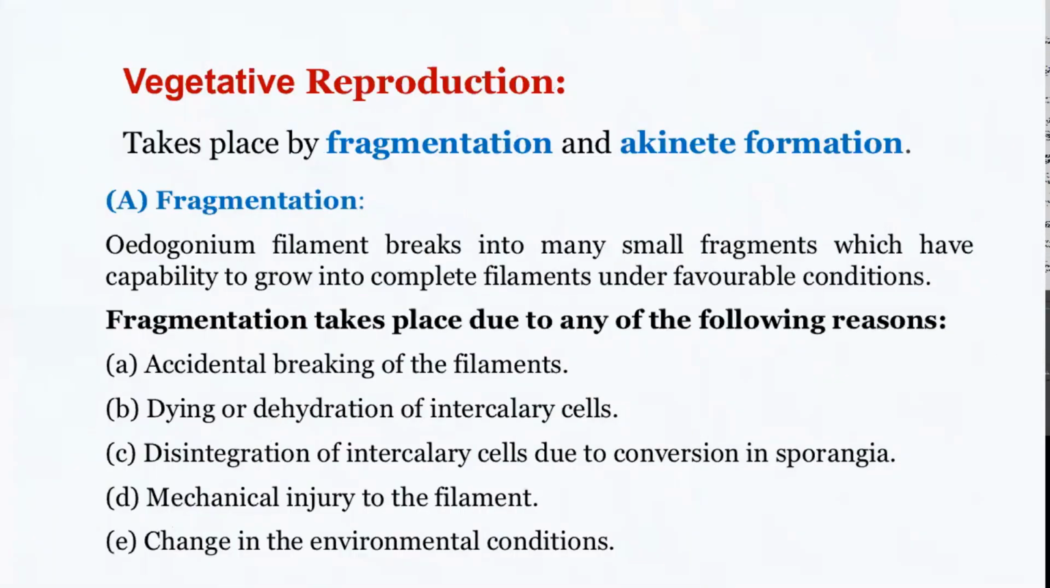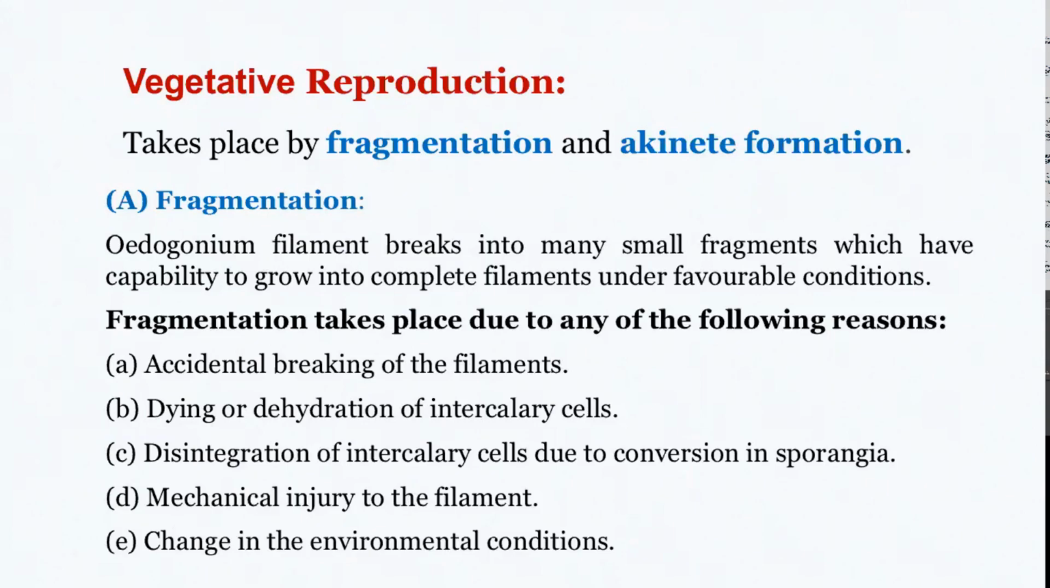First, let's take a look at how it reproduces by the vegetative method. We know that Oedogonium is a filamentous algae, and it is seen in water. So whenever there is a change in the water current, there is every possibility that the filament could break. That is, the filament can break into smaller fragments, and each of these fragments is capable of developing into a complete new thallus under favorable conditions, and this process is hence known as fragmentation.